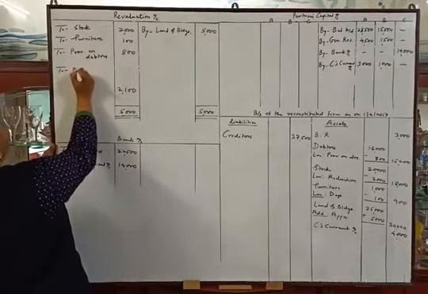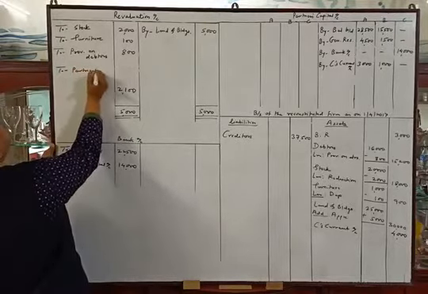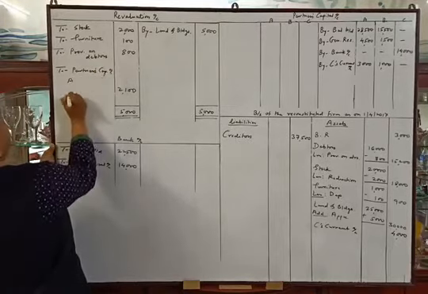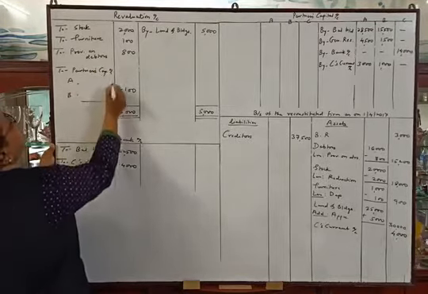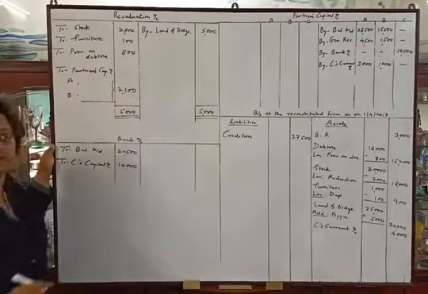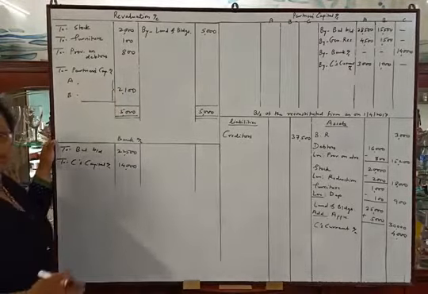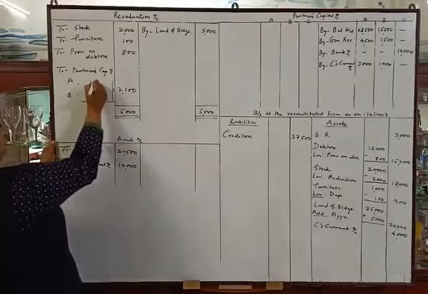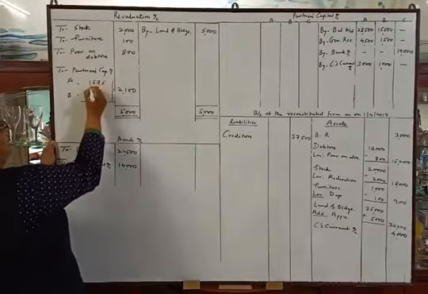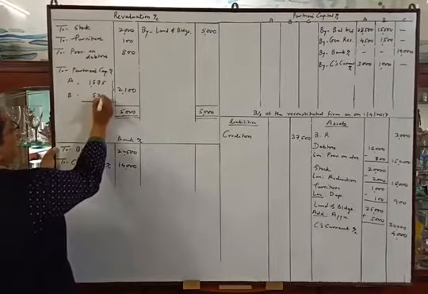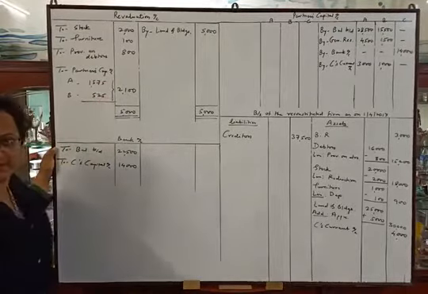So two partners' capital account, we will distribute the balance between old partners in their old ratio. Their old ratio is 3:1. So distribution will be 1,575 to A and 525 to B. Okay.